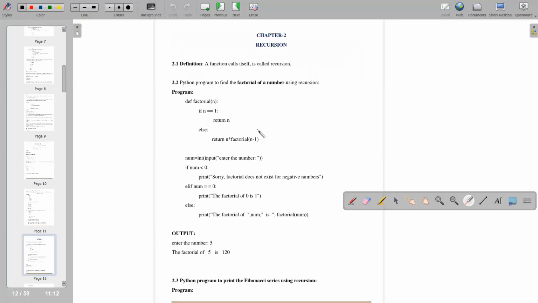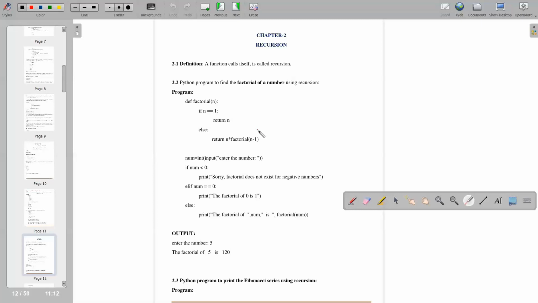Now it's very important: recursion. Recursion comes under function. What is recursion? Recursion is a function that calls itself. When a function wants to call itself, then we use recursion. Okay, a function calling itself is called recursion. Python program to find a factorial number.